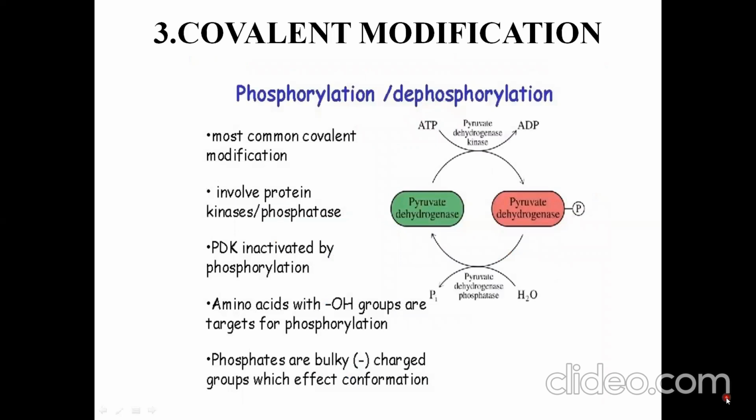The third mechanism is the covalent modification. The most common of the covalent modification is the phosphorylation and dephosphorylation of the enzymes. They occur at the serine, threonine, and tyrosine residues. So in this reaction, the pyruvate dehydrogenase, when it is phosphorylated, is inactive. When it is dephosphorylated, it is active, and hence the reaction proceeds forward. So most of the enzymes in the fed state are active in the dephosphorylated state.